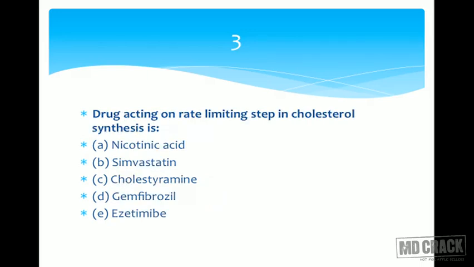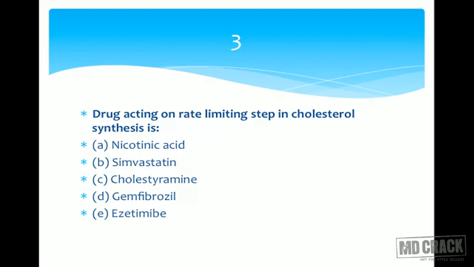Question number 3. Drug acting on the rate limiting step in cholesterol biosynthesis is. What's the rate limiting step and which drug inhibits the rate limiting step? So we are in cholesterol, so we are probably speaking about the drugs used in hyperlipidemia. Let's have the options: nicotinic acid, simvastatin, cholestyramine, gemfibrozil and ezetimibe. You have these drugs on the list.